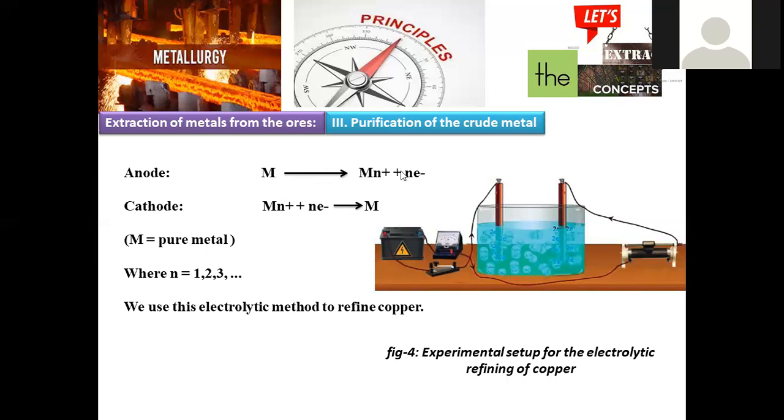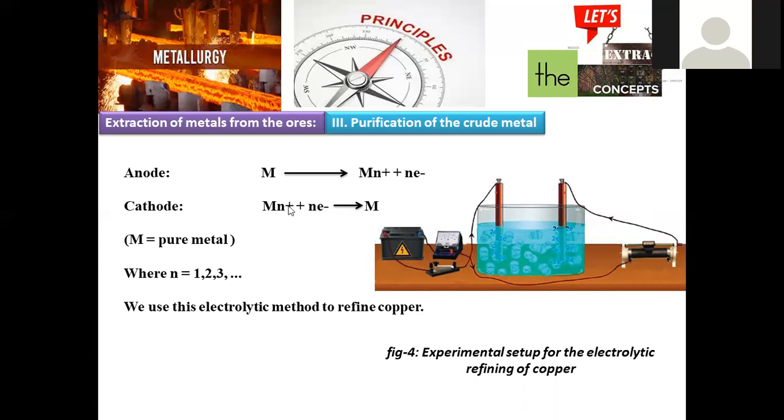The metal, being electropositive, releases electrons, and that reaction is carried out at the anodic compartment. At the cathodic region, these electrons are gained and the metal is deposited. Pure metal is deposited on the cathodic region in this electrolysis process.